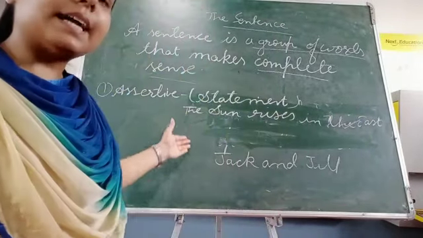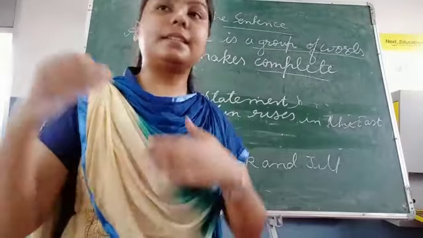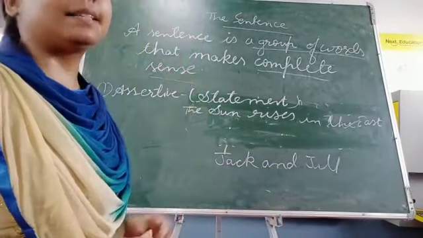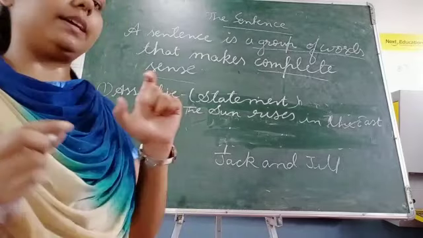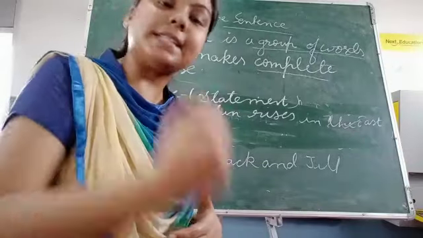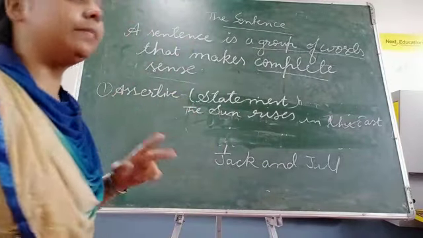This sentence is giving us information that the sun rises in the east. So this type of sentence is called an assertive sentence. In short, we can remember that a sentence which declares something or makes any statement is called an assertive sentence.